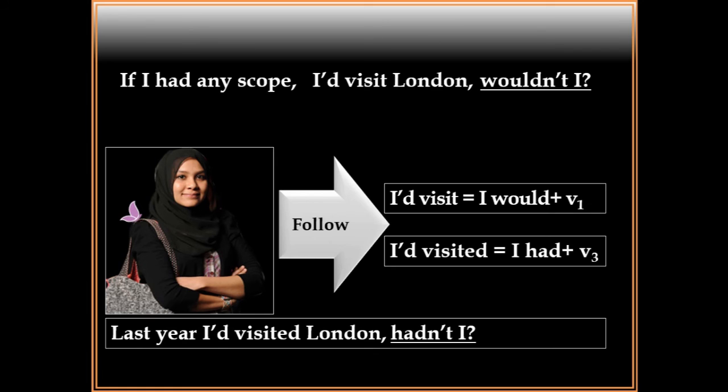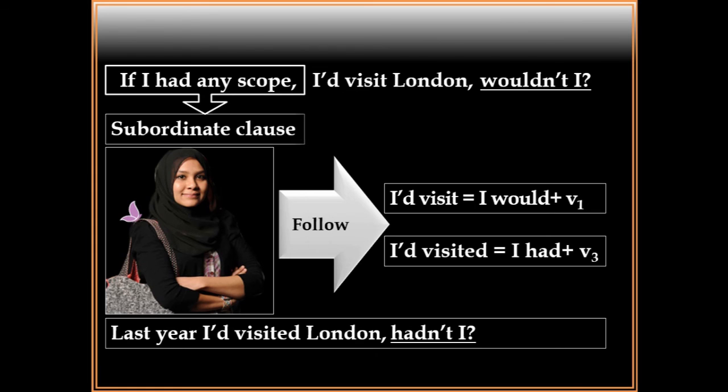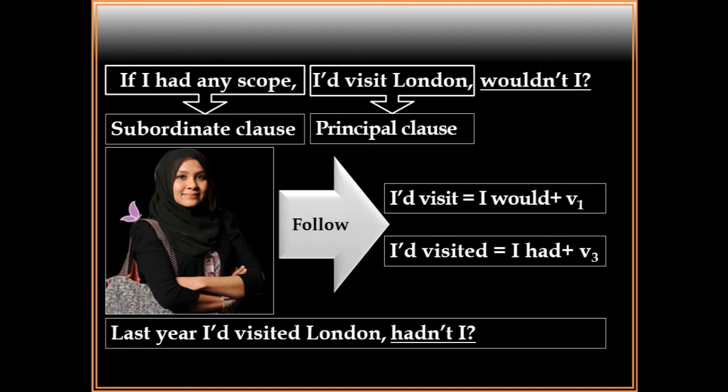So I'd visit, would, verb in base form, and visited, verb in past participle. And first one is subordinate clause. And second one is principal clause.